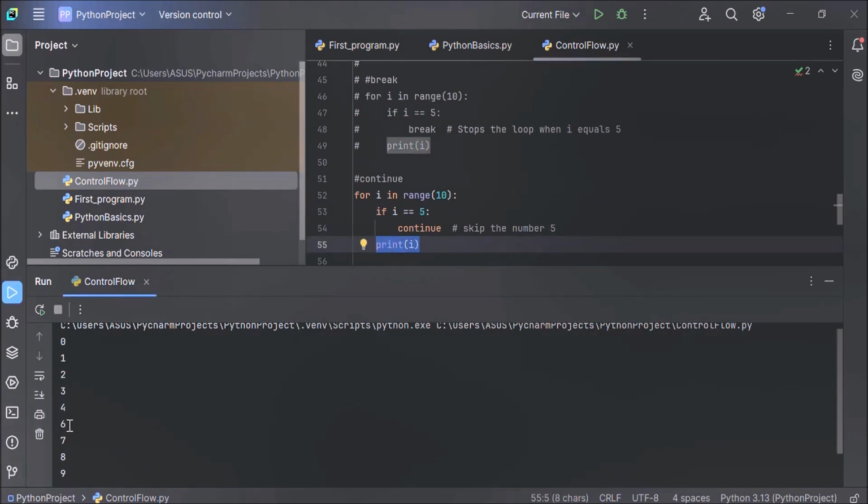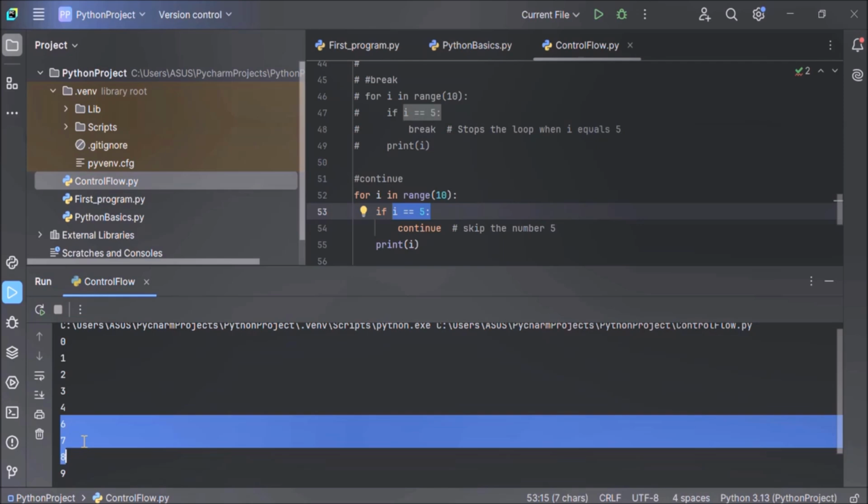You see, after 4 there is directly 6. 5 is missing from the sequence. Why? Because we are continuing the loop here when i equals 5. We are skipping the print statement when i equals 5 and moving to the next iteration. That is why when i equals 6, this print statement is executed and 6 is displayed here. 7 is also displayed, 8 is also displayed. Only 5 is not displayed, because we are continuing the loop when i equals 5. So the continue statement is to skip the iteration and move to the next iteration.